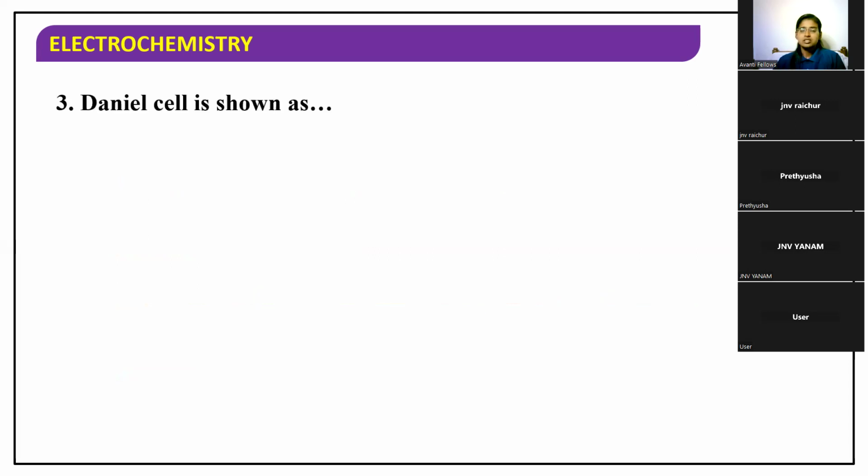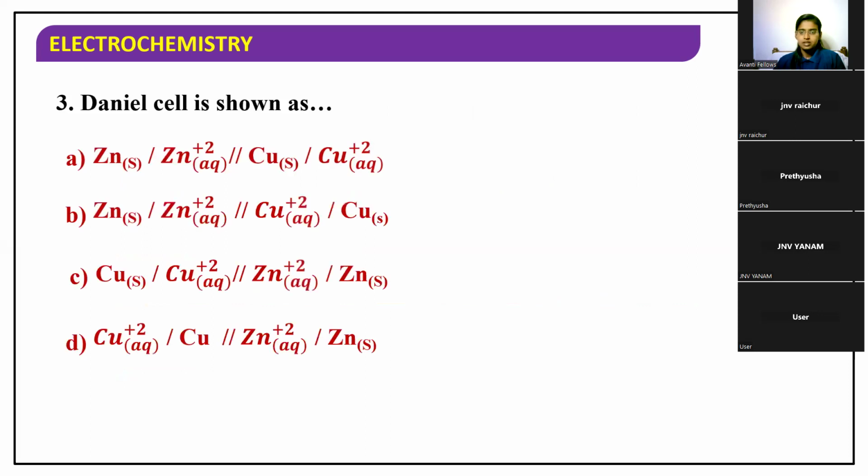Daniell cell is shown as... Which is the Daniell cell here? In the Daniell cell, zinc will be converted to zinc 2 plus and copper 2 plus will be converted to copper. The correct answer is option B. I'll tell you why option D is not the answer.